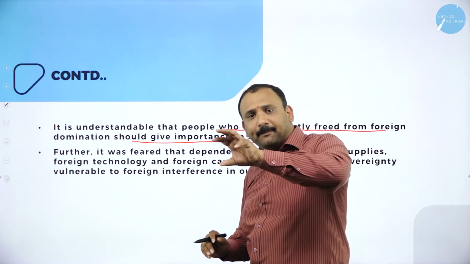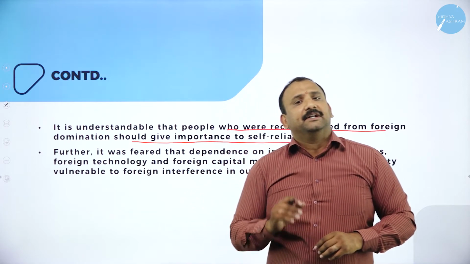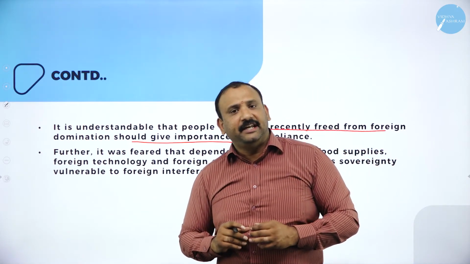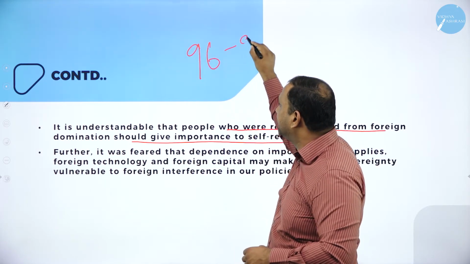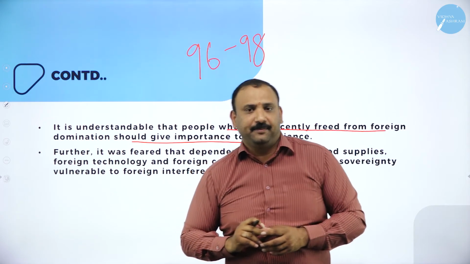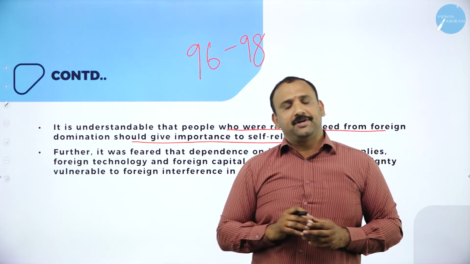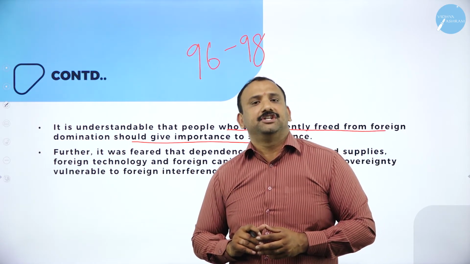Now, why I am bringing this context to the modern situation is that, remember the year 96-98, that was the time period in India when mobile phones first started coming to India. We did not have an Indian mobile manufacturer. But after 2000-2001, India started understanding the importance of the telecommunication market.